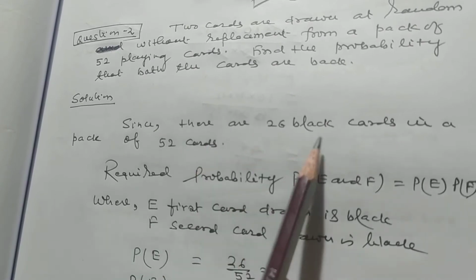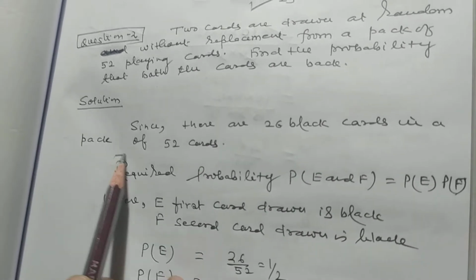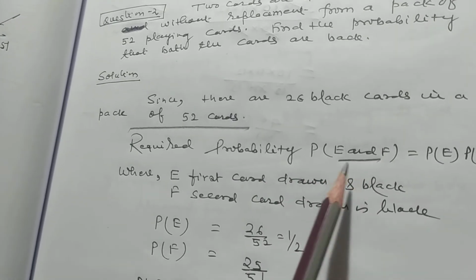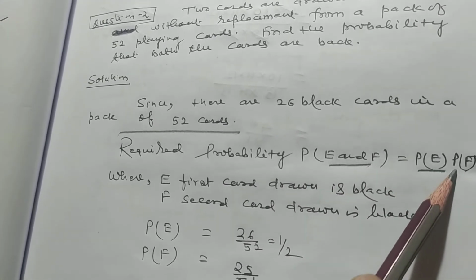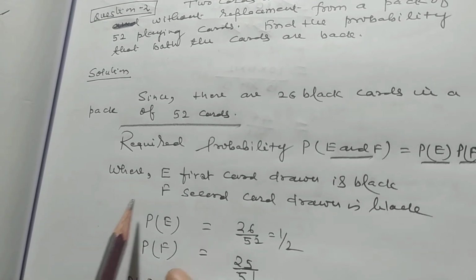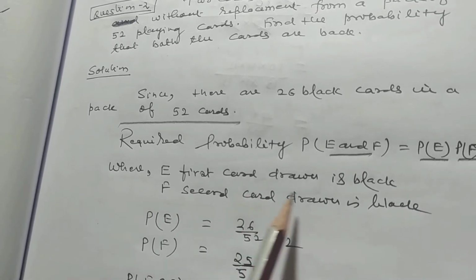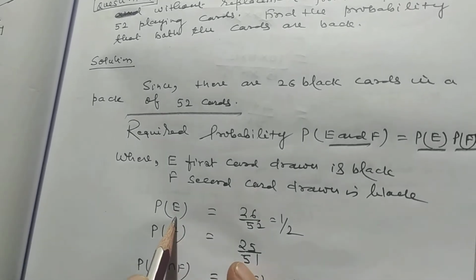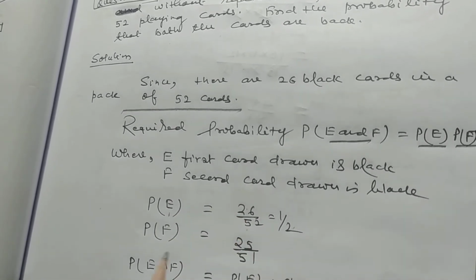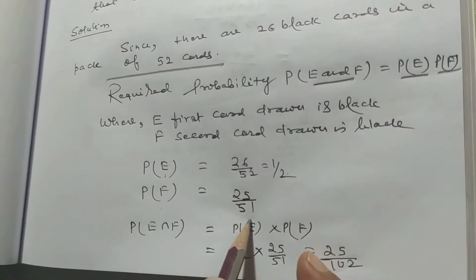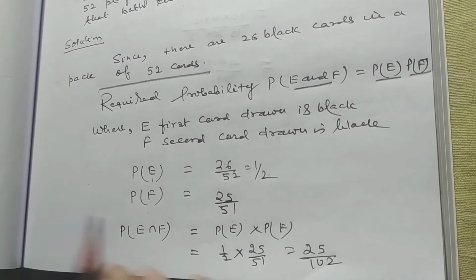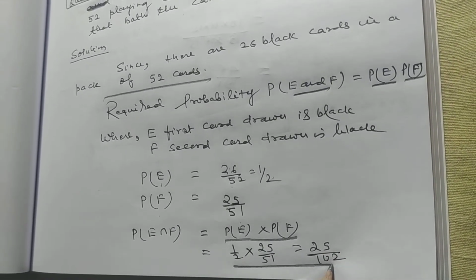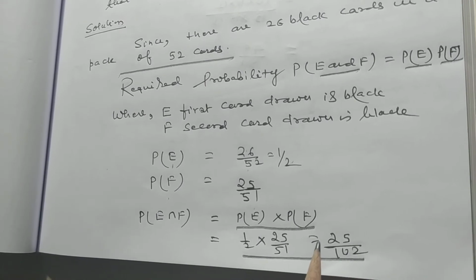Since there are 26 black cards in a pack of 52 cards, the required probability of E and F is equal to probability of E into probability of F, where E is first card drawn is black and F is second card drawn is black. So probability of E is equal to 26 by 52 and probability of F is equal to 25 by 51. So probability of E into probability of F is 25 by 102.